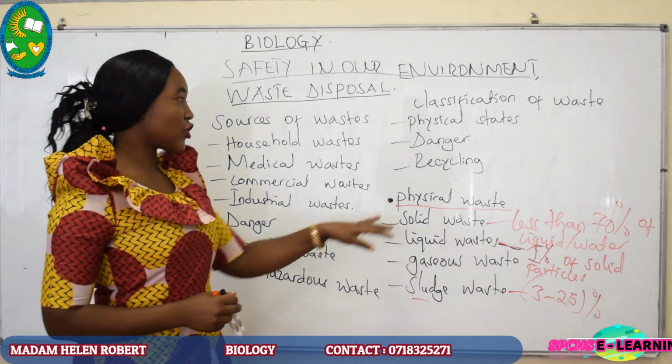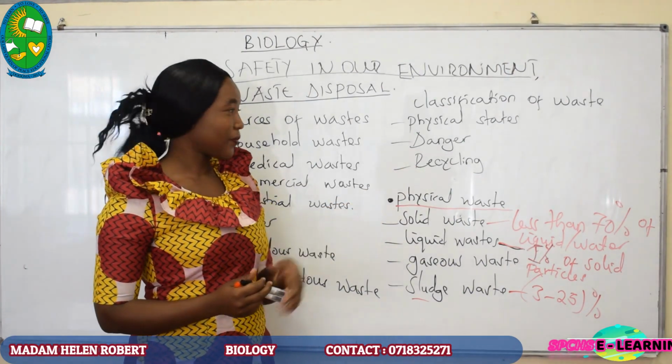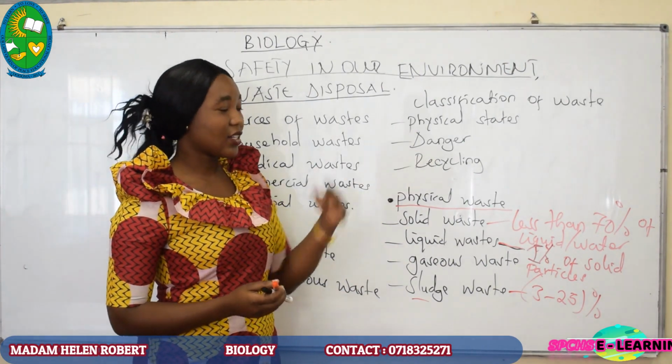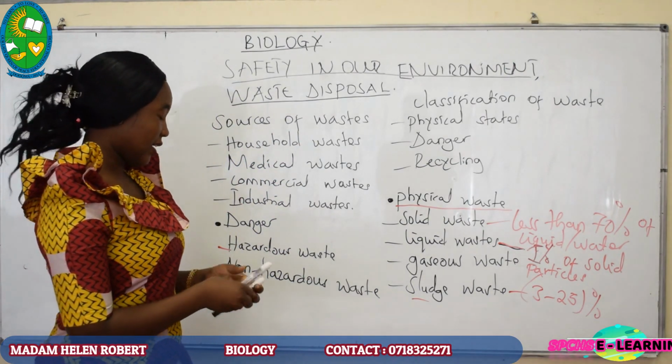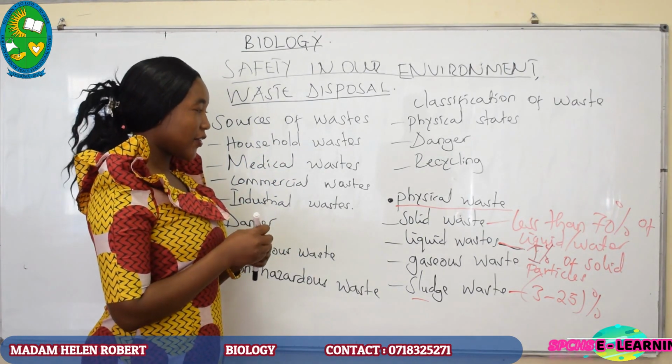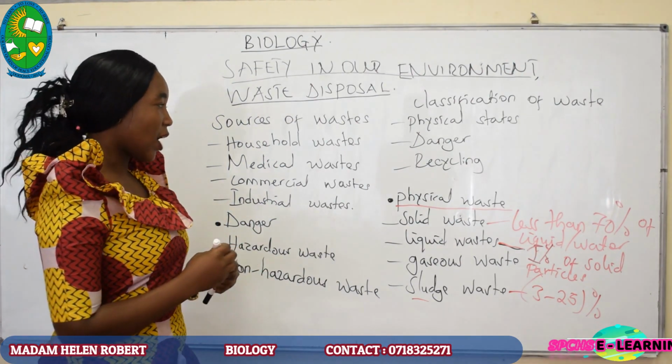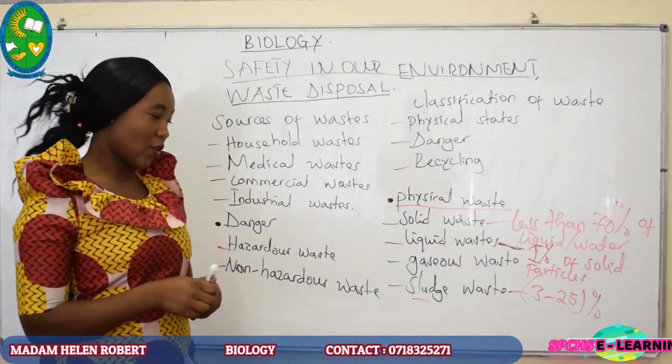We are going to finish up with recycling. This also is another classification of waste. At these categories, we have recyclable waste and non-recyclable waste.